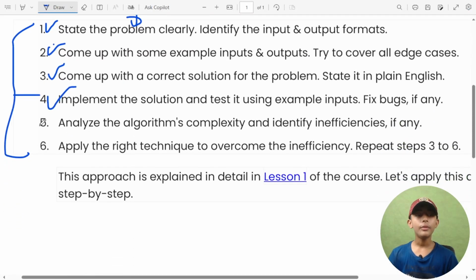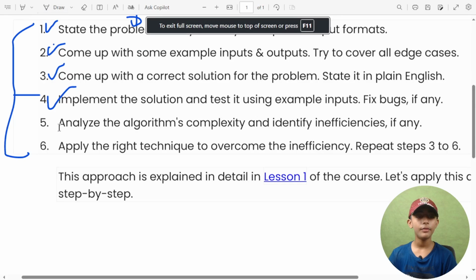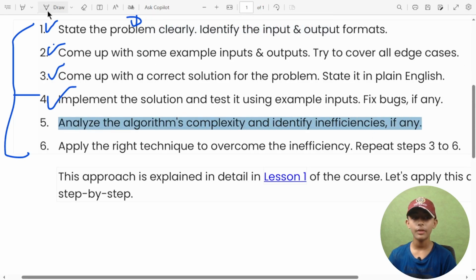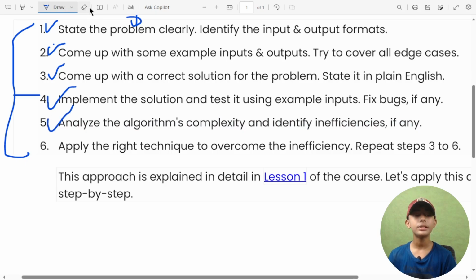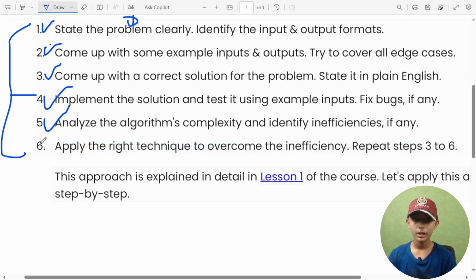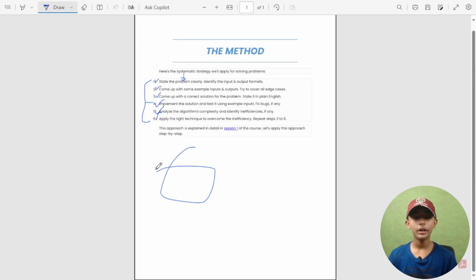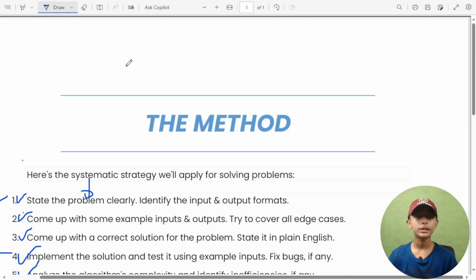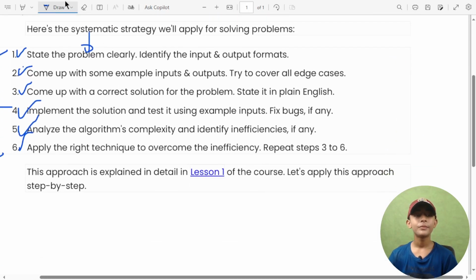Now number 5 is analyze the algorithm's complexity and identify inefficiencies if any. Number 6 is apply the right technique to overcome the inefficiency. Repeat steps 3 to 6. Okay, these 6 strategies I have told you very easily, and you must know these 6 scientific strategies.